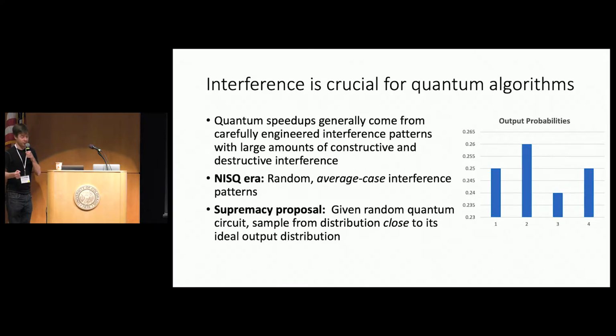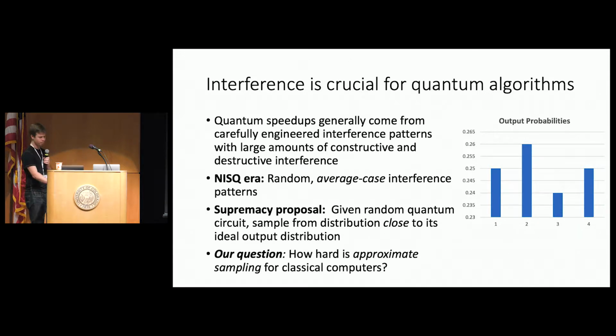Closeness here is in constant total variation distance, and it's supposed to model some form of experimental error, or noise. Our question becomes, how hard is this task, which I'm going to call approximate sampling, for a classical computer? Should we expect a classical computer to be able to sample from a distribution close to the outcome distribution of a random quantum circuit?